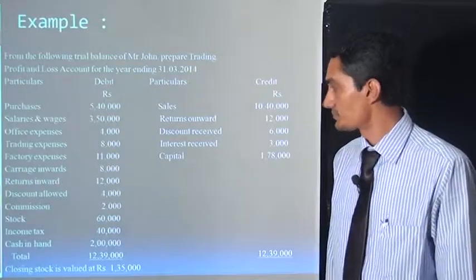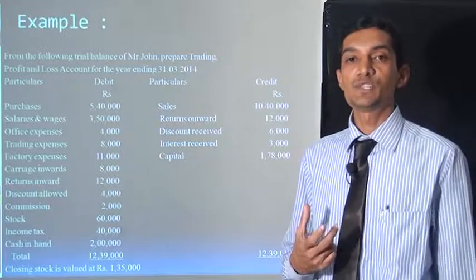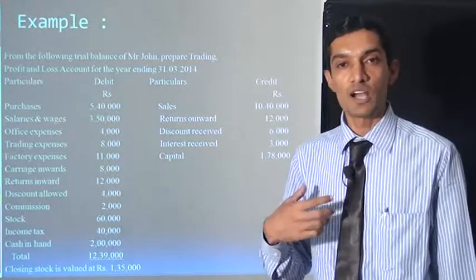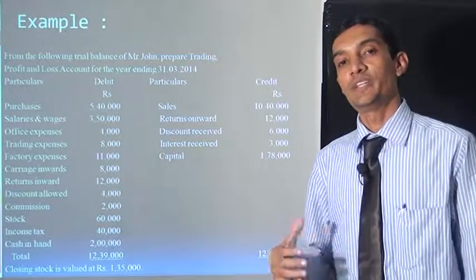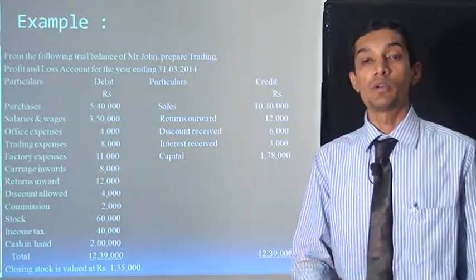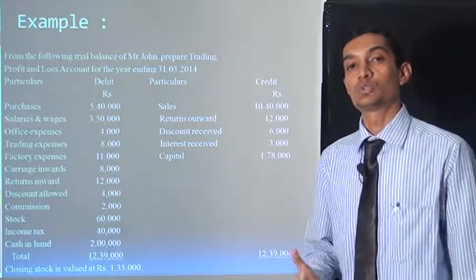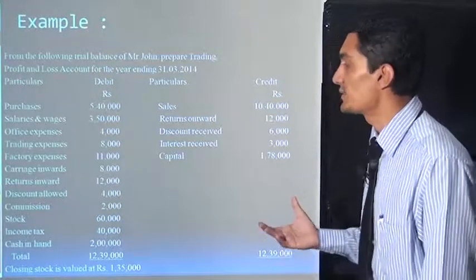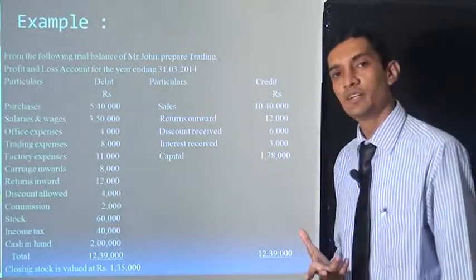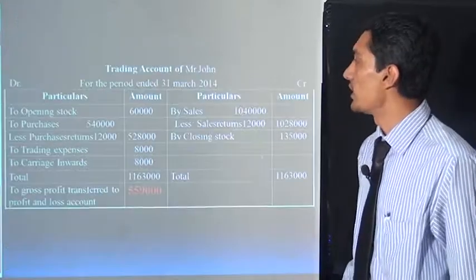Now next is carriage inward. I already discussed carriage inward: we are purchasing goods from the market, and the goods come under our property. In that situation we pay a lorry or truck, whatever carries the goods, so we are paying carriage inward to those persons. Carriage is a goods related expense, so it comes under the trading account.